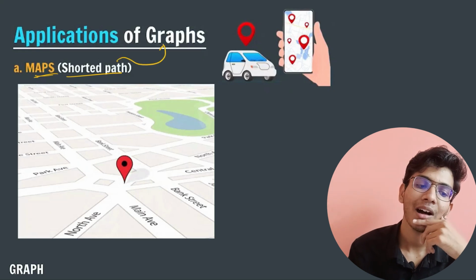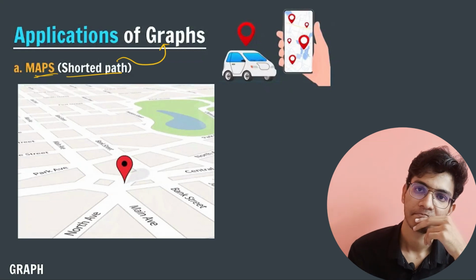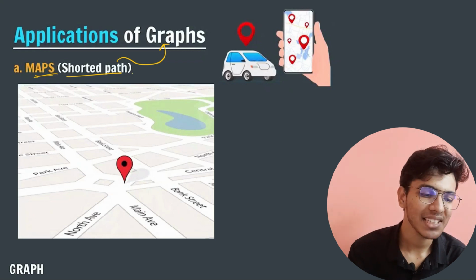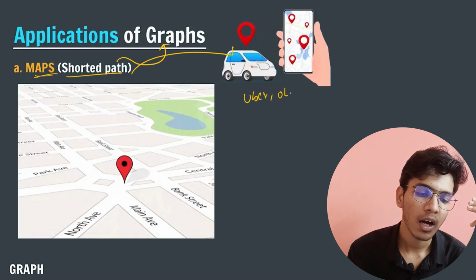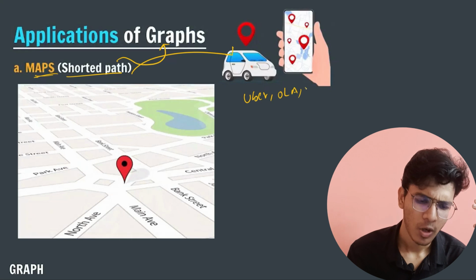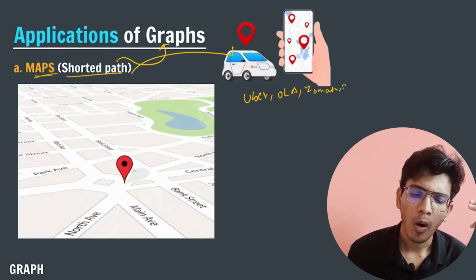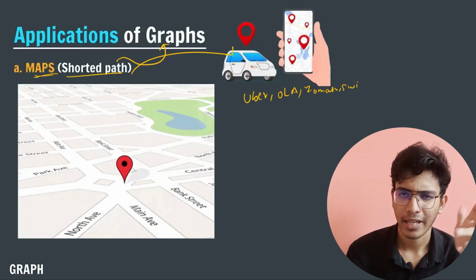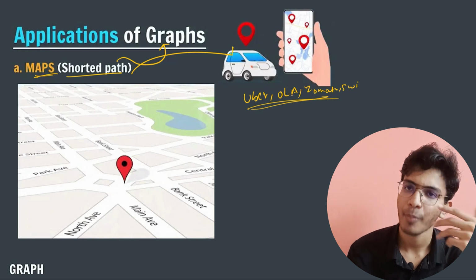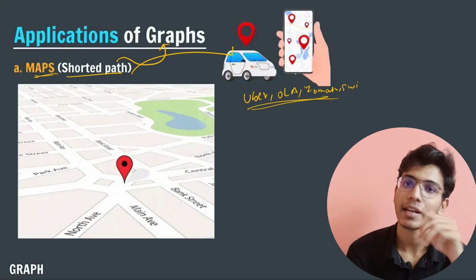And how is it doing this? Because it is somehow implementing the concepts of graph internally, right? And this is the same concept that is implemented by Uber, by Ola, Zomato, Swiggy, all these delivery apps and cab apps use the concepts of maps internally, and the maps are implemented using the concept of graph.